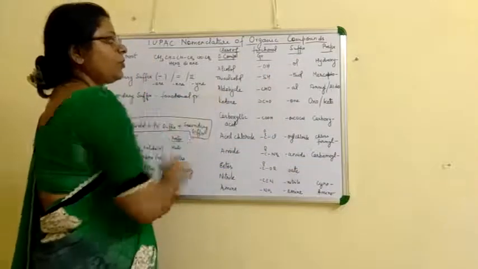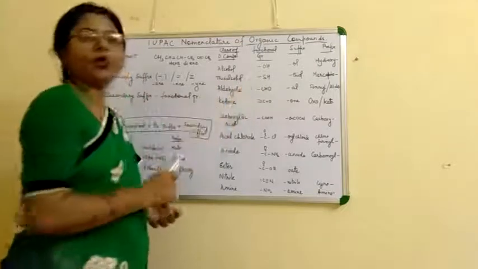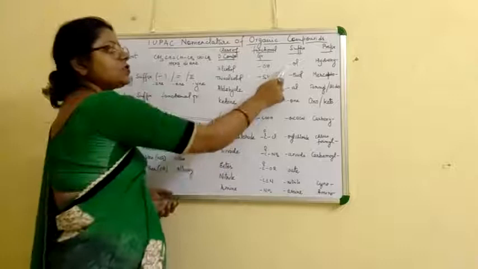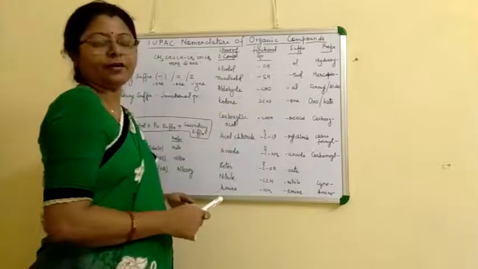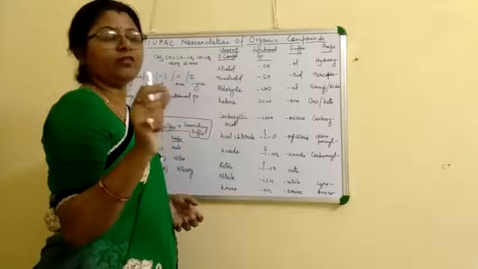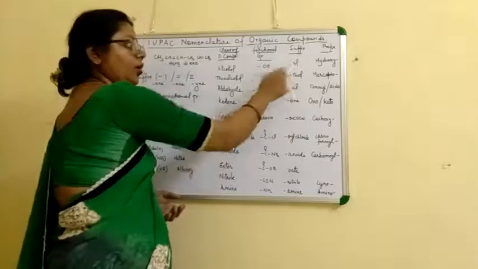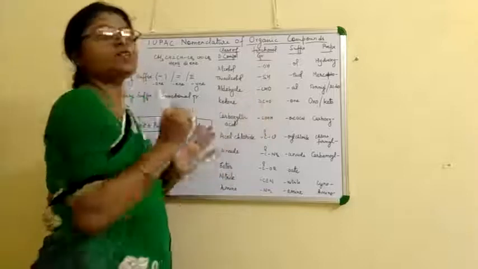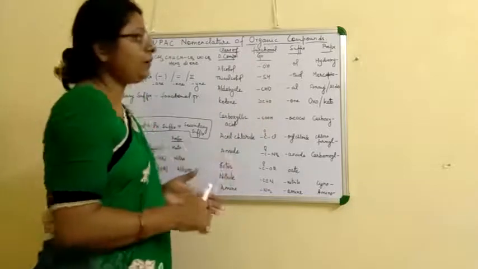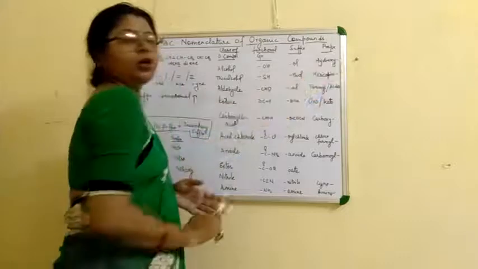If the alcoholic group, represented by OH, is present, then we use the suffix ol, as in ethanol, C2H5OH. If it is used as a prefix, then we use the term hydroxy, and after that the word root.